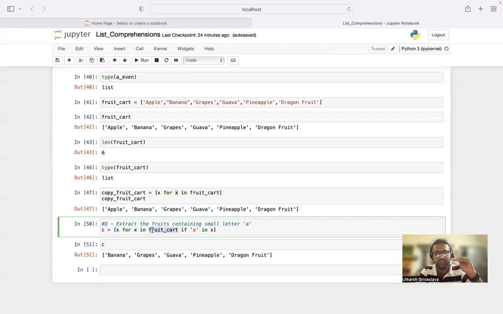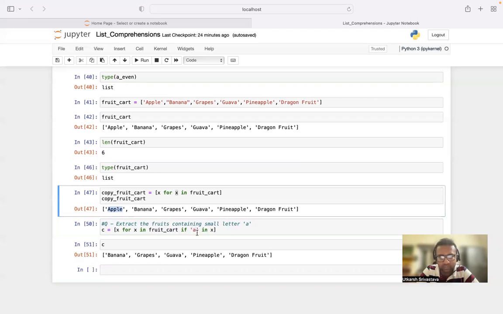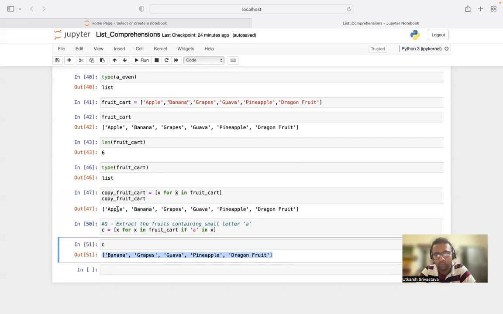A loop is what? Loop is an iterative process. Iteration means repetitive. So it will check a in x. X is currently what? We are at apple. It will check for apple. No, it is not there. It will check for banana. Yes, it's there. Grapes, guava, it's there. And in the result section, you can see apple has been eliminated. Why? Because it does not contain small a.